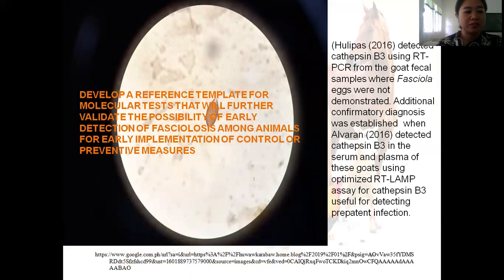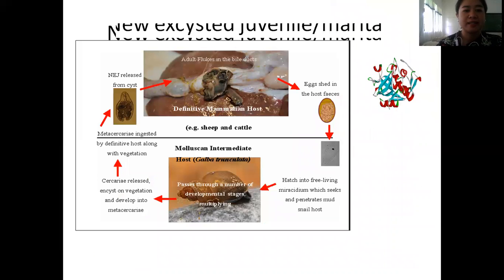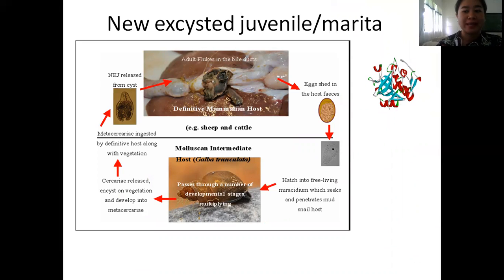This shows the need to develop a reference template for molecular tests that will further validate the possibility of early detection of fasciolosis among animals for early implementation of control or preventive measures. So what is then the newly excysted juvenile or marita, and how can it destroy the liver of the host?